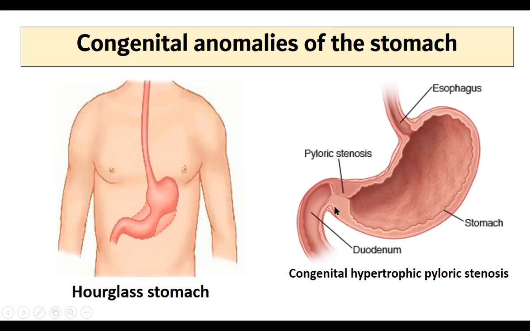Okay, so this is called pyloric stenosis, and it can be treated by a procedure called the Reed surgery, with which you cut the pyloric sphincter at the pylorus and relieve the stenosis. This is also called congenital hypertrophic pyloric stenosis. These are some of the common anomalies which we see on the clinical side.